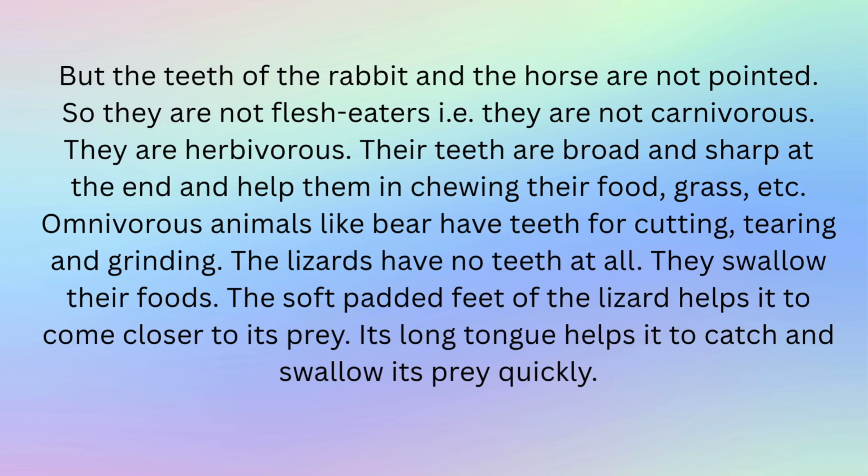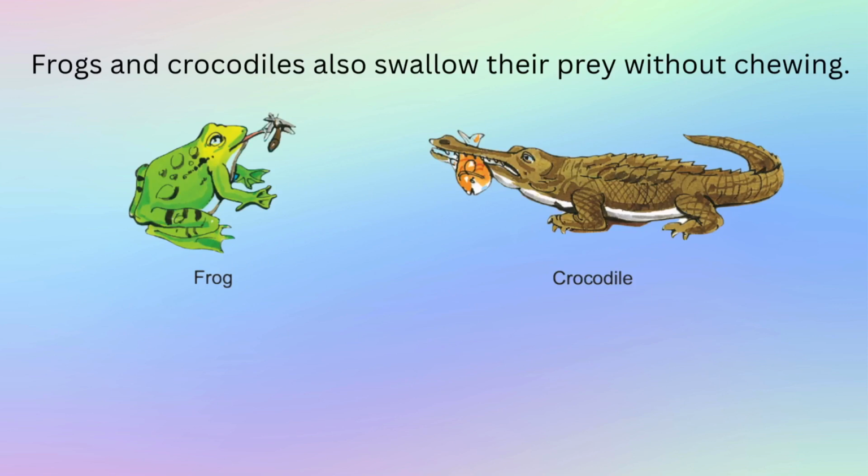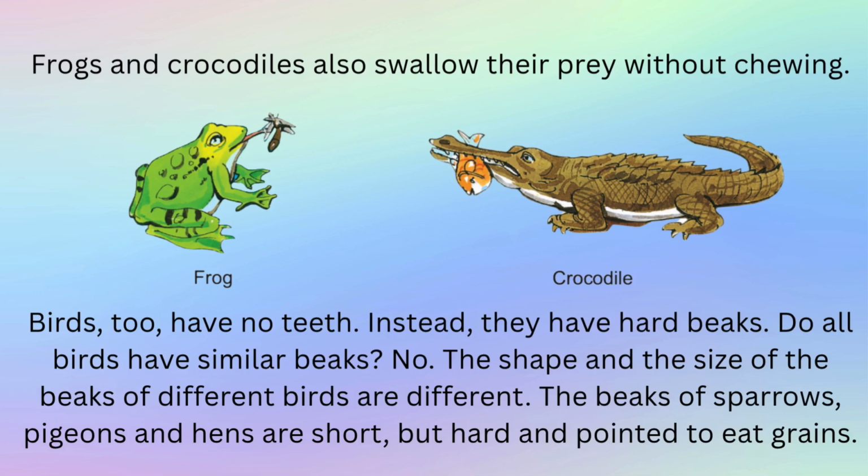Omnivorous animals like bear have teeth for cutting, tearing and grinding. The lizards have no teeth at all. They swallow their foods. The soft padded feet of the lizard helps it to come closer to its prey. Its long tongue helps it to catch and swallow its prey quickly. Frogs and crocodiles also swallow their prey without chewing. Birds, too, have no teeth. Instead, they have hard beaks.